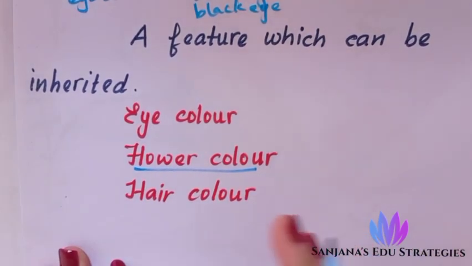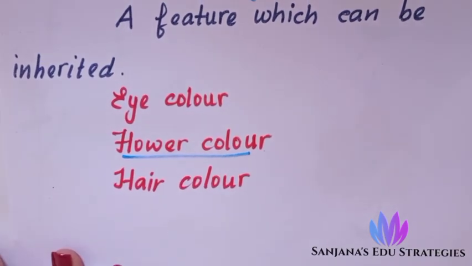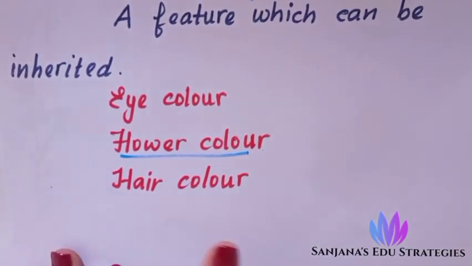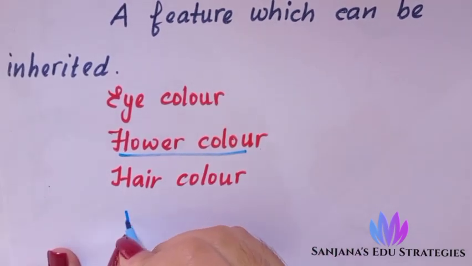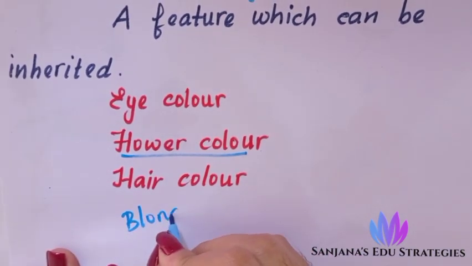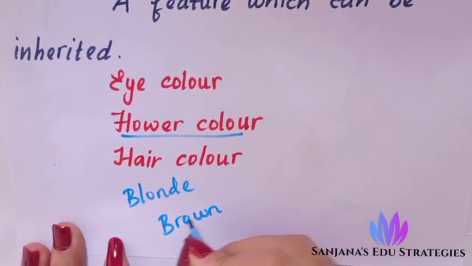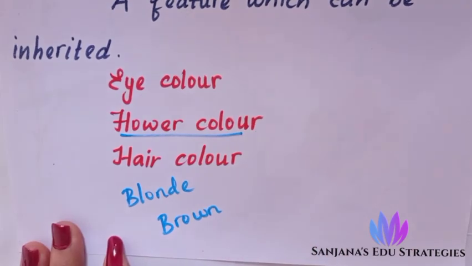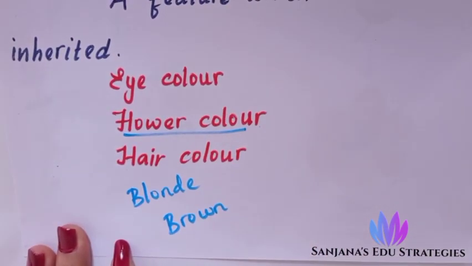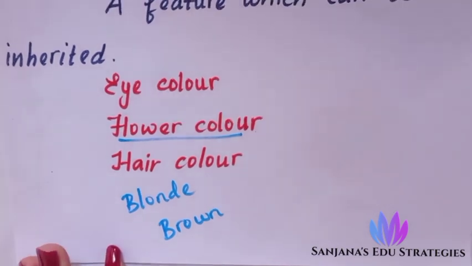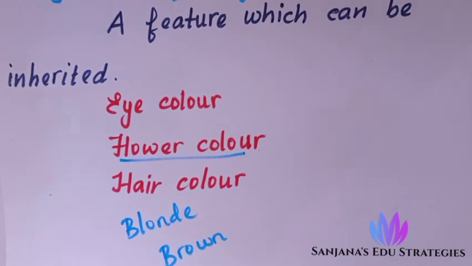In flower, color is called the character, and in flower color itself we have different colors. Now take hair color. Parents may have dark hair, but the child may have brown hair. Blonde hair and brown hair. So hair color is a character, and blonde, brown, like that we are specifying the colors. That is trait. Like that we have different examples for character and trait.